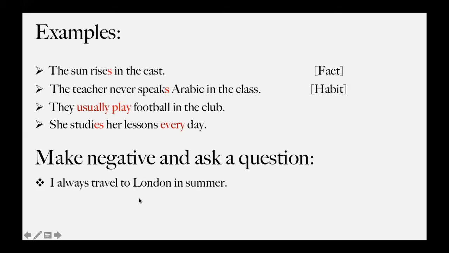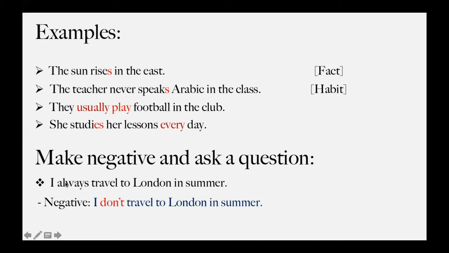So for example, here is: I always travel to London in summer. Okay, I always travel to London in summer. Always is our keyword, and this sentence is in present simple. It's clear because we have always here as a keyword, and I didn't add any s, sorry, because I have I. Okay. If you want to make negative, what should we do?